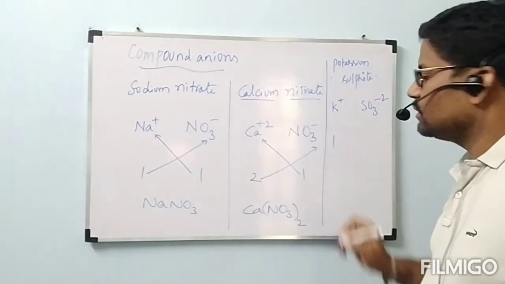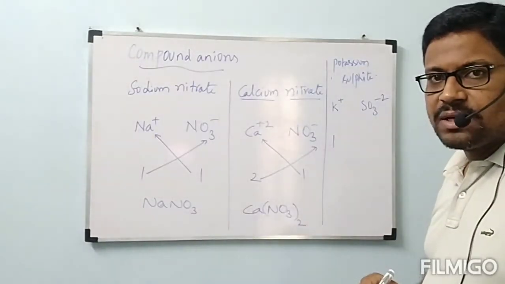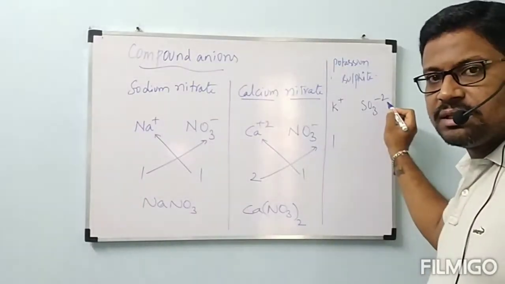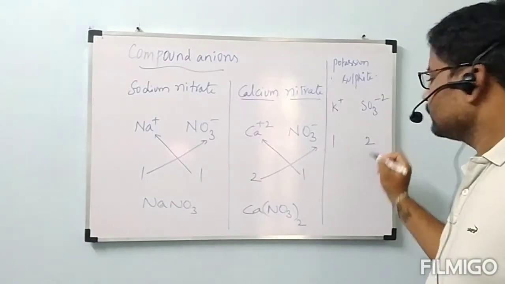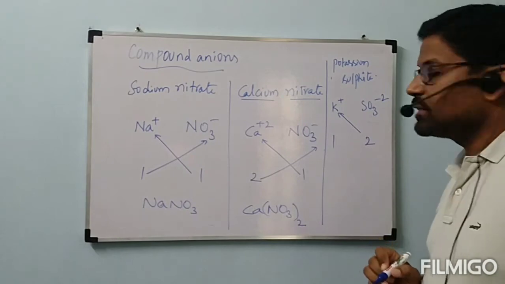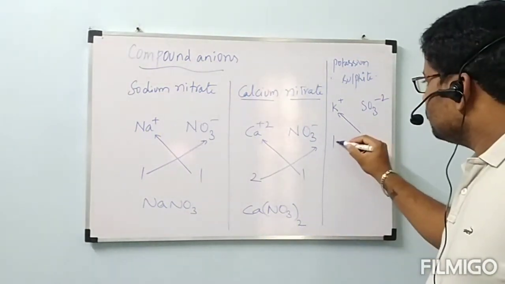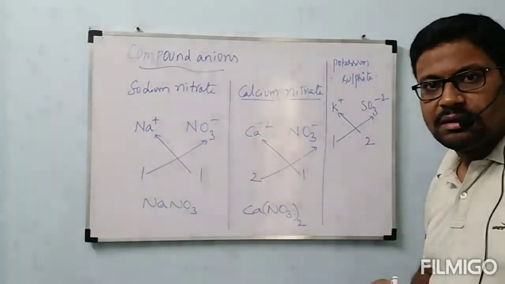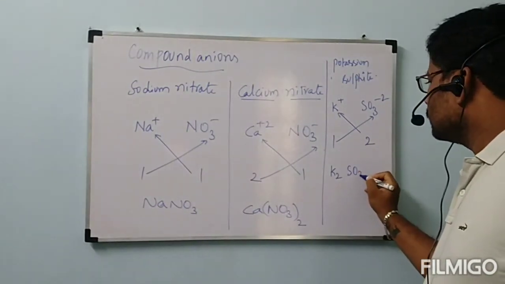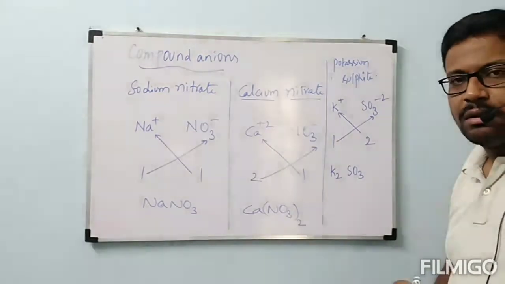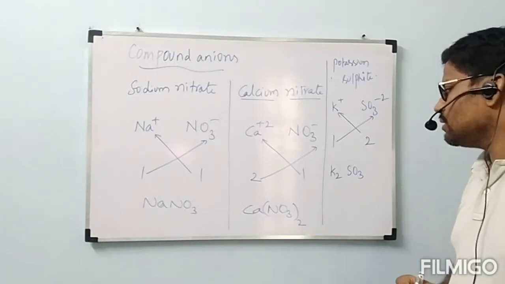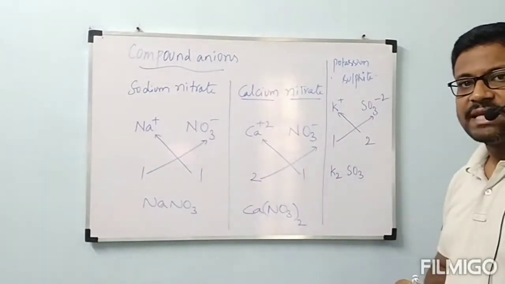Numerical value 1. SO3 minus 2, what is the numerical value? 2. The charge present on SO3 is 2. That 2 we are writing here. Then this 2 will become the subscript of potassium and 1 will become the subscript of SO3. Now the formula will be K2SO3. K2SO3 is the formula of potassium sulfite.